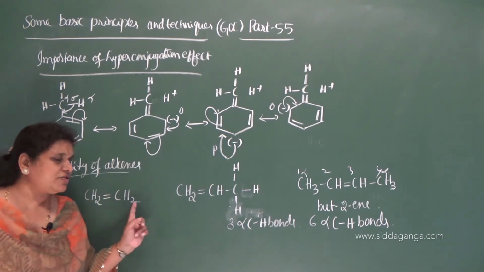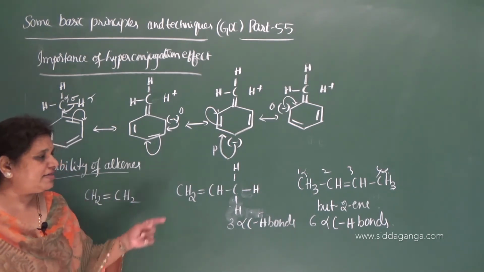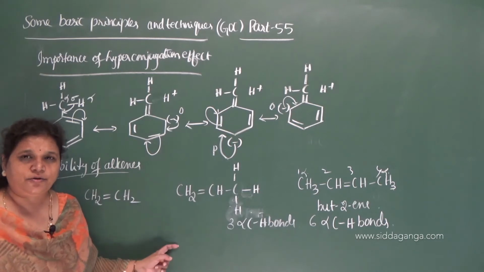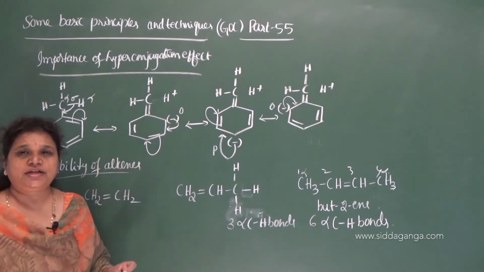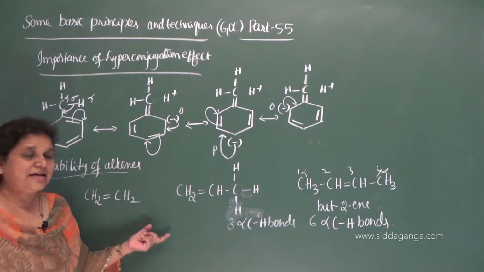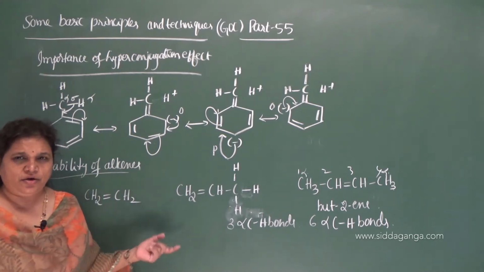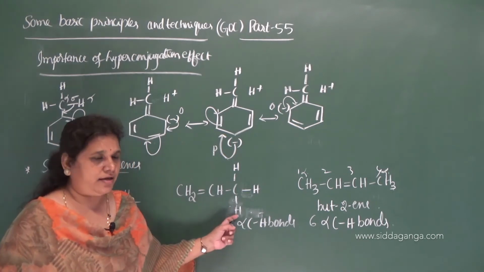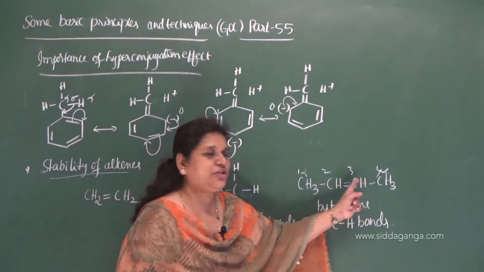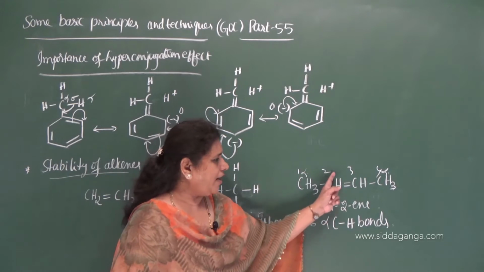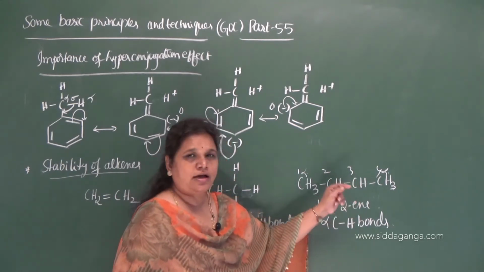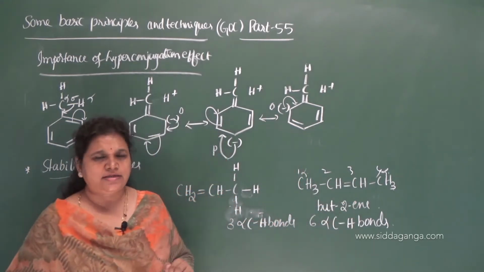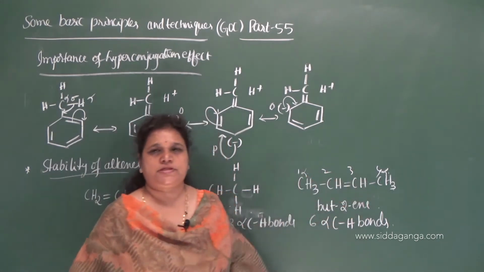But when the hydrogen atoms of the double bonded carbon are substituted by an alkyl group, then the hyperconjugation effect increases, and the stability also increases. Then you can say this is an alkene, this is a substituted alkene, and this is a more substituted alkene, because the hydrogen atoms of the double bonded carbon atoms go on decreasing because of the substitution.